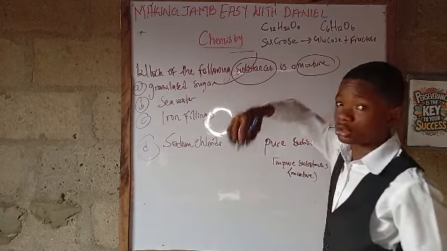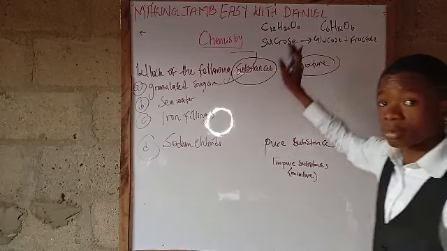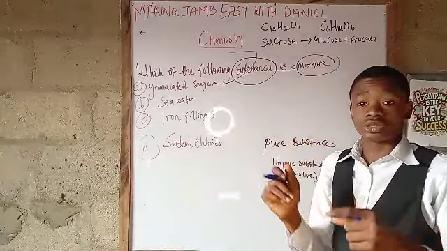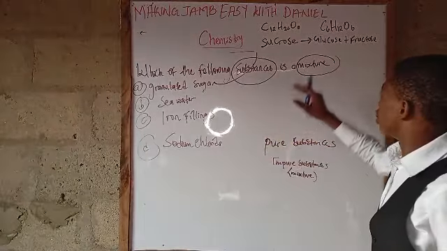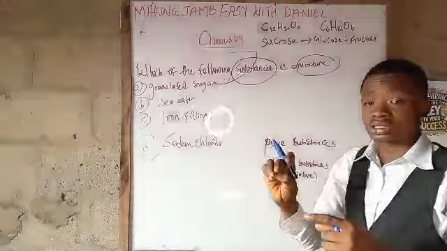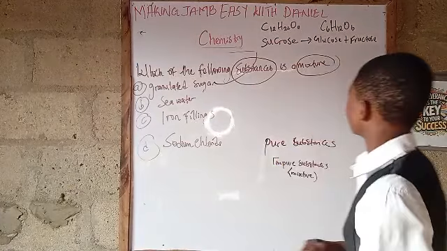C6H12O6. Glucose and fructose have the same molecular formula, but they have different structural formulas. We know that structural formula is the way they are structured. And there's a term we call it in chemistry, whereby compounds have the same molecular formula but different structural formulas. What is the name? Provide your answer in the comment section.